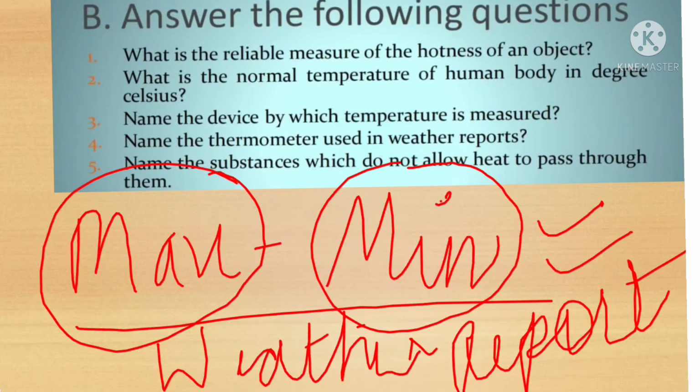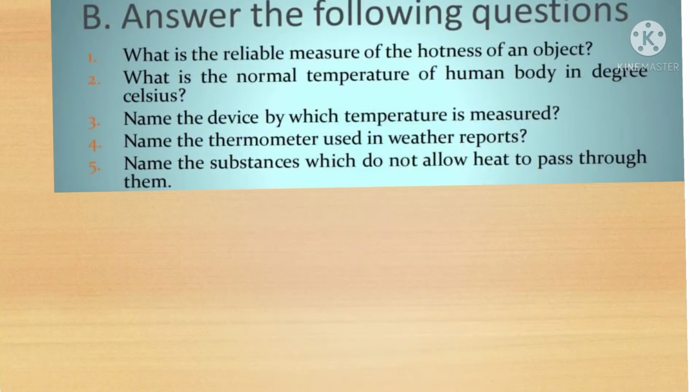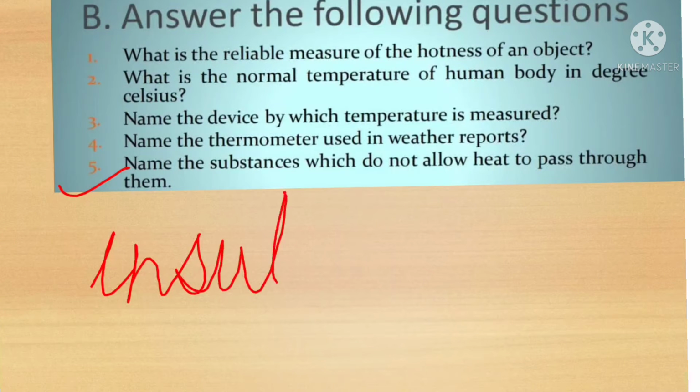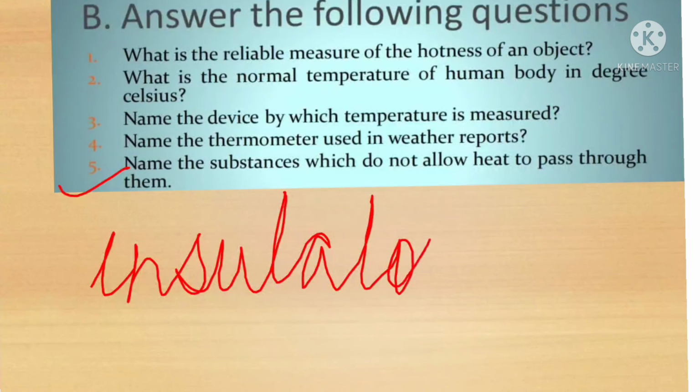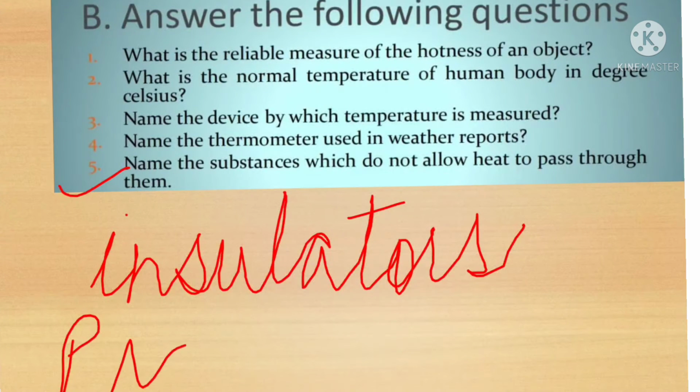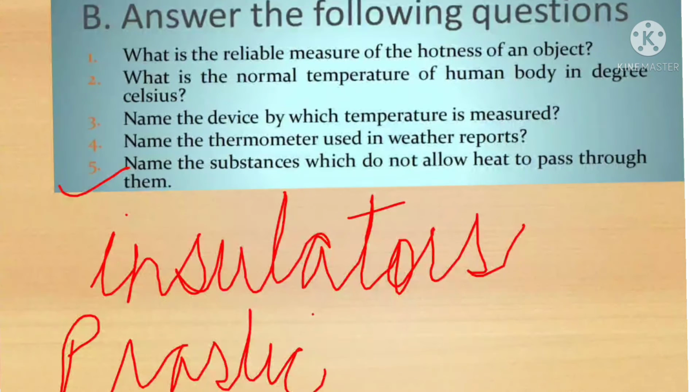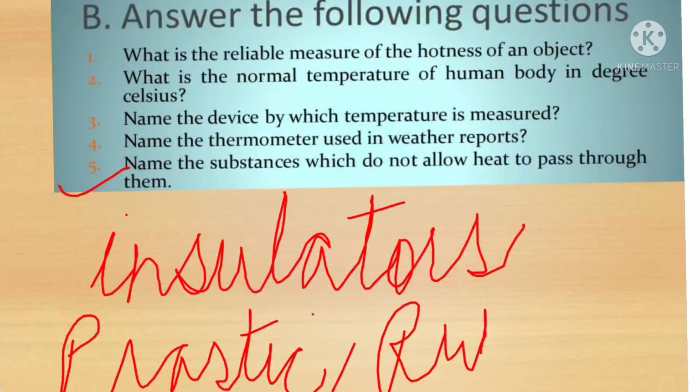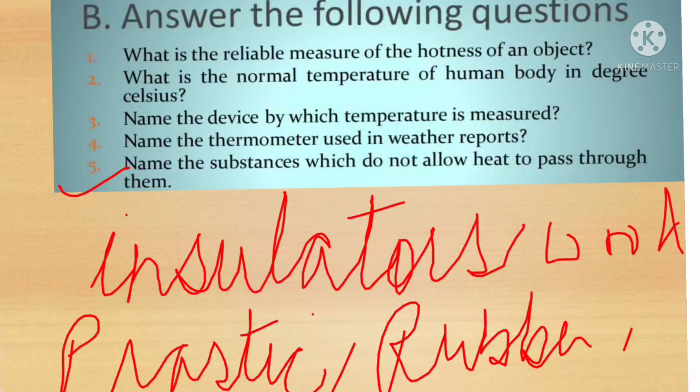Next one. Name the substances which do not allow heat to pass through them. These substances are there in your home, and they are known as insulators. For example, plastic, wood, rubber. These substances never allow heat to pass through them.